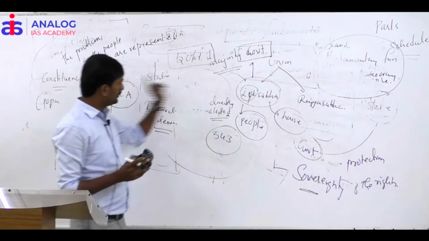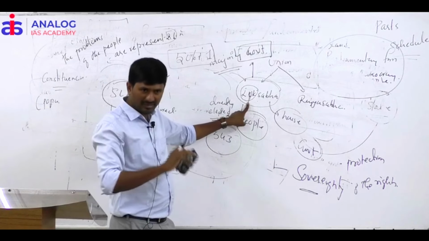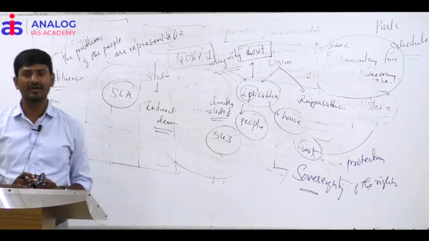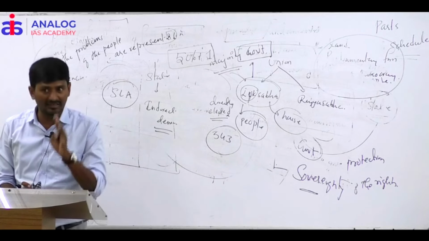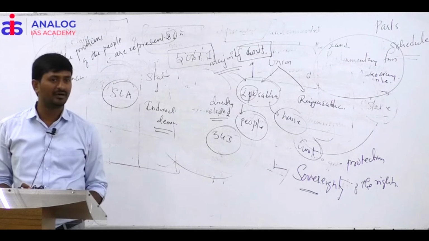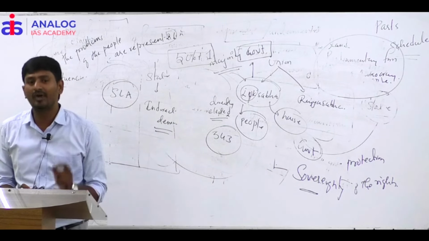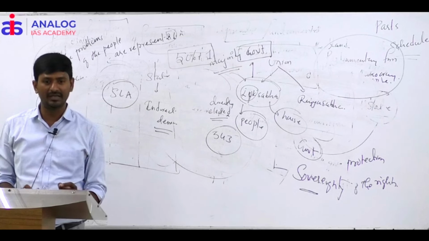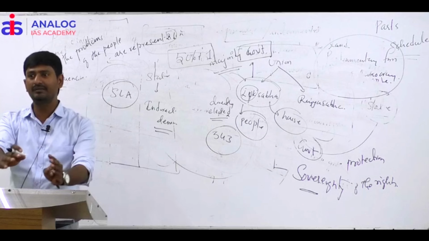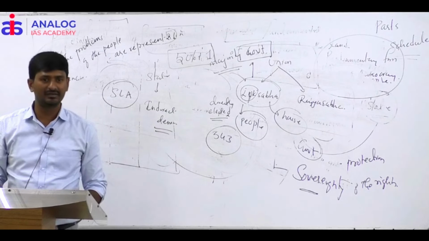For the union legislature, there are separate constituencies. For the state legislature, there are separate constituencies. For example, Telangana state has 17 constituencies for Lok Sabha, whereas for the state legislative assembly, 119 constituencies. So the constituencies for the state legislative assembly are different from those for the union parliament.